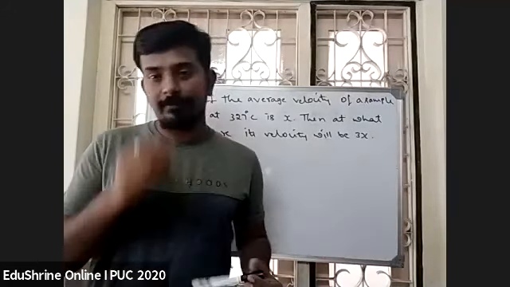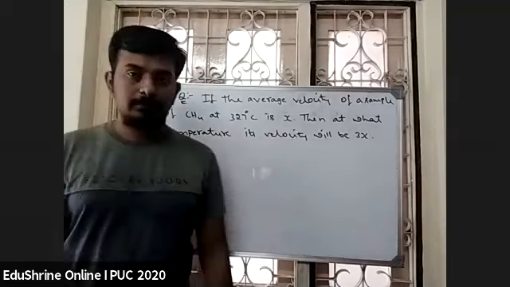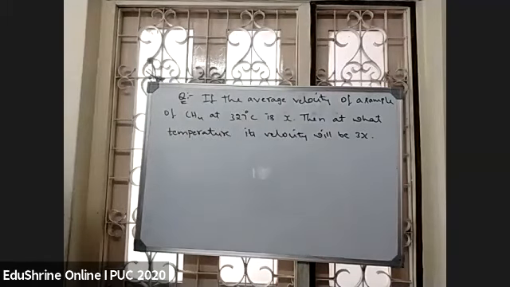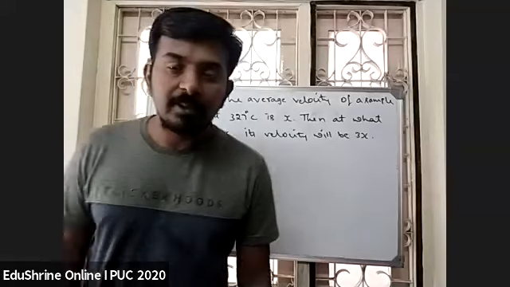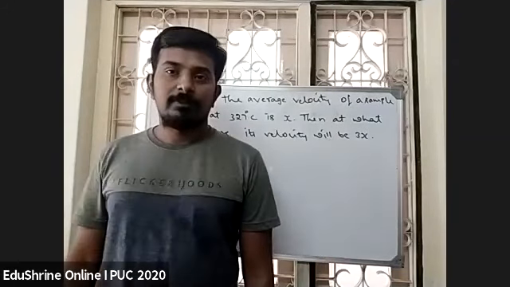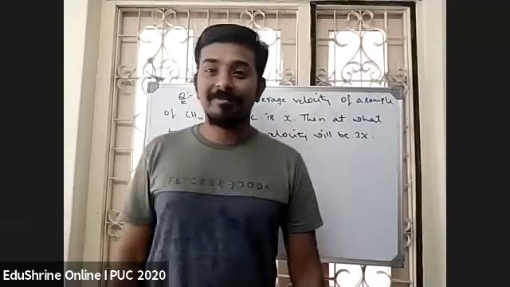Solve and tell me. Kelvin. All are getting the same answer again.